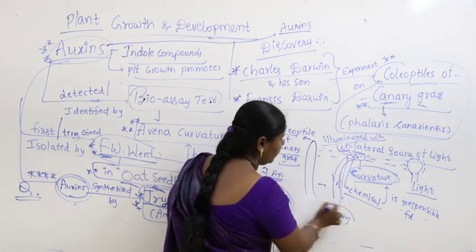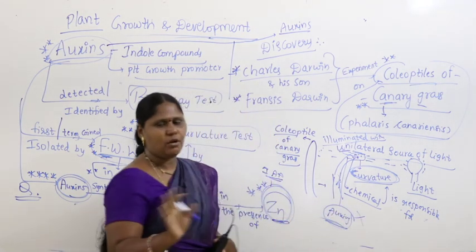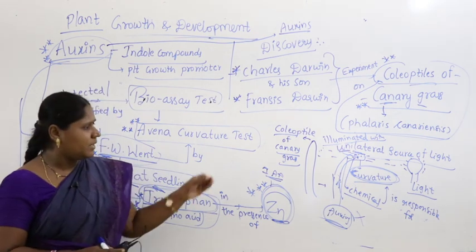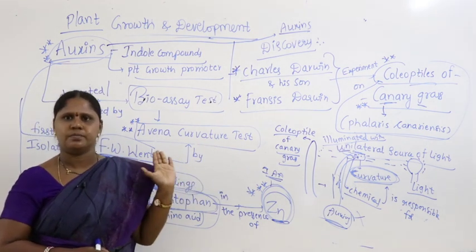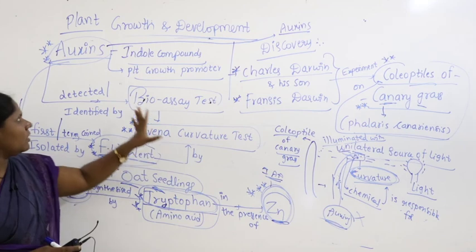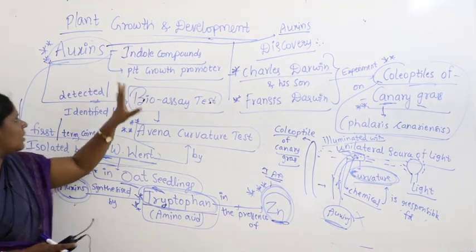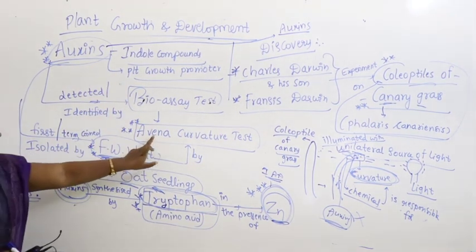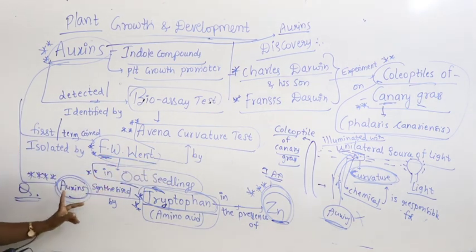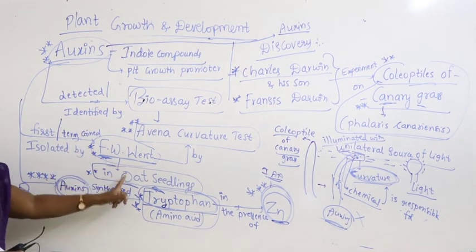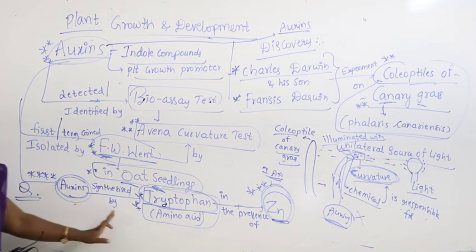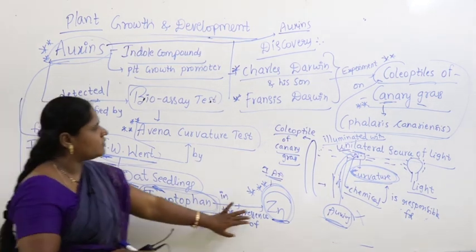But these people did not discover them as auxins. They have not given the name auxin. They simply discovered that some chemical is responsible. I hope you got it. This is auxins. The bioassay test is important to remember, that is the Avena curvature test, given by F.W. Went in oat seedlings. Auxins are synthesized by the amino acid tryptophan in the presence of zinc.